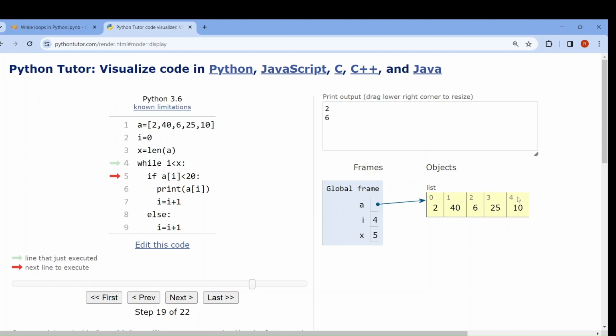10 less than 20. Yeah, true. I want it to be printed in my output. Now print. See, here it is printed. Now i will be increased. Now next i has become 5. There is nothing in the fifth position and our condition is i less than x. That is not true. So the loop will complete execution. See, it has finished.